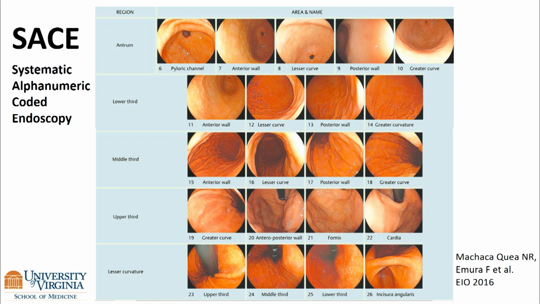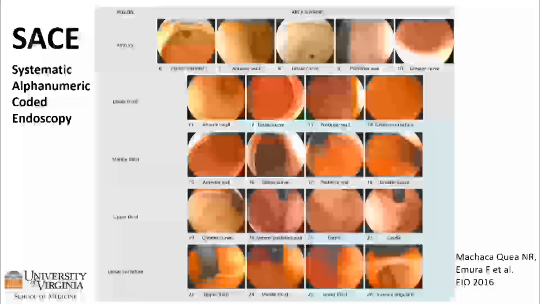So Doug also did present our friend Fabien's SACE, systematic alphanumeric coded endoscopy, which is really a recapitulation of the Japanese methodological exam, which I think is something important to have seen and know about. In the US, it's hard to convince my colleagues to take 26 pictures of the stomach, but really I think the pictures are just a surrogate for taking your time and doing a careful exam.